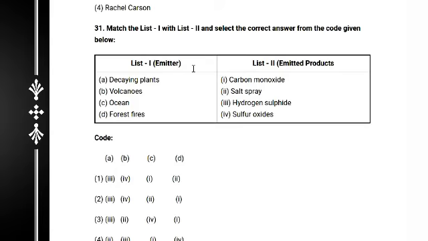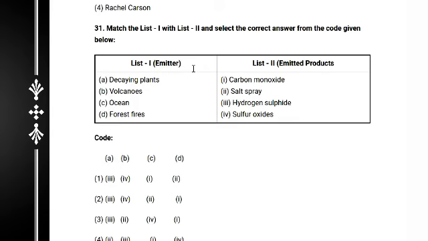Decaying plants, volcano, ocean and forest fire. So these are the emitters and the emitted products: carbon monoxide, salt spray, hydrogen sulfide and sulfur oxide.